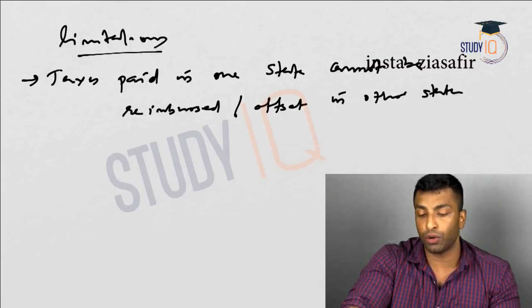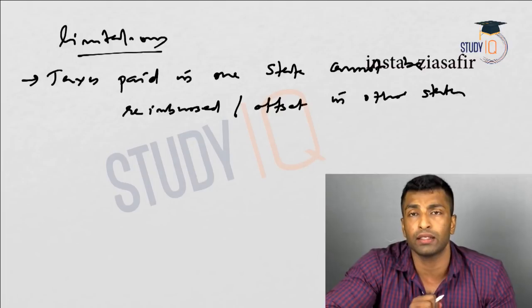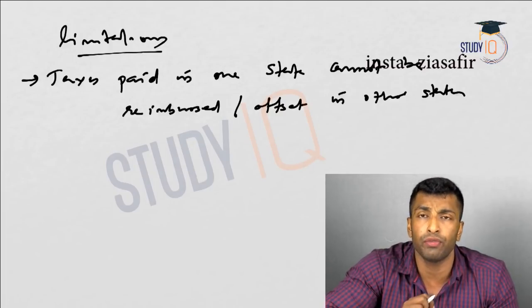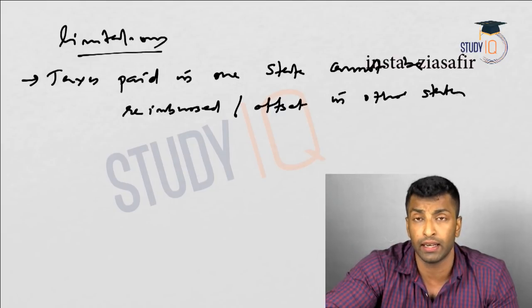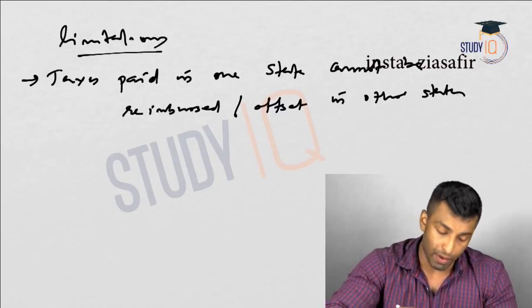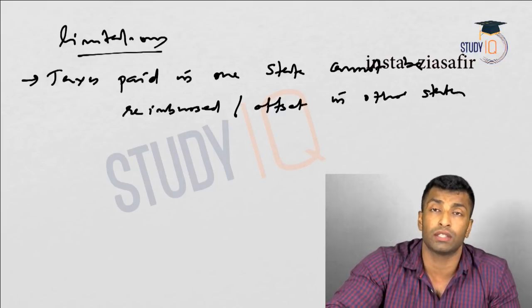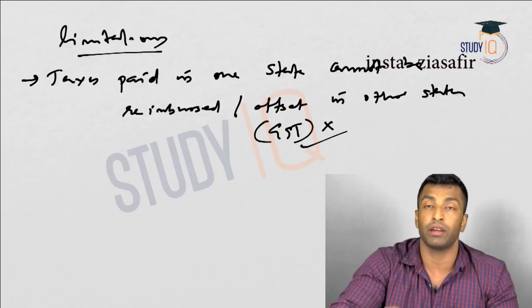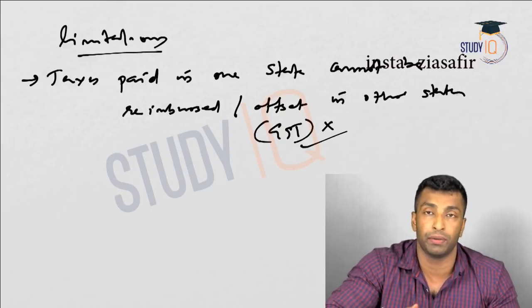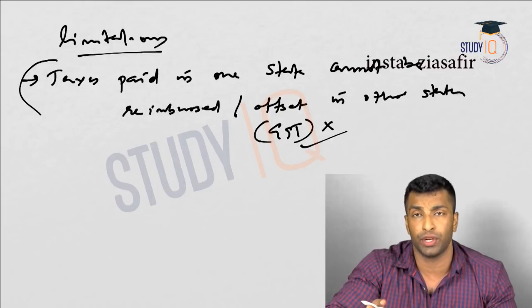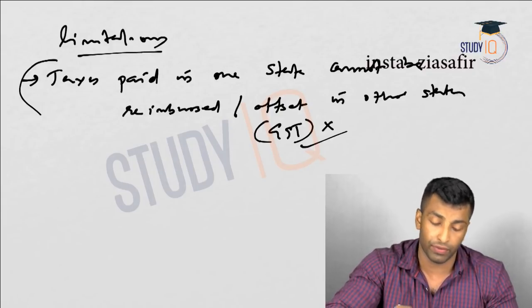So I have already told you, in case of state VAT, it's a modified form of VAT. So the inputs will be reimbursed, but if you are using inputs from some other state, it will not be reimbursed in the state. That is actually a big problem, and that will not be the case with GST. In GST it will be reimbursed, so that promotes interstate trade. In this case, if you're going for interstate trade, there will be multiple taxes you need to pay. That is actually one of the most important problems.